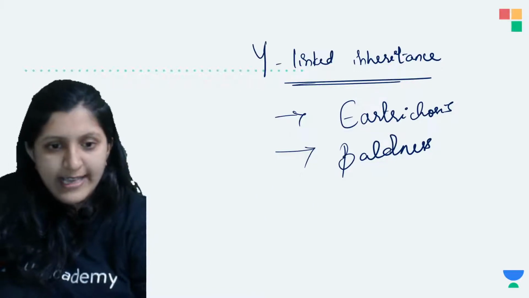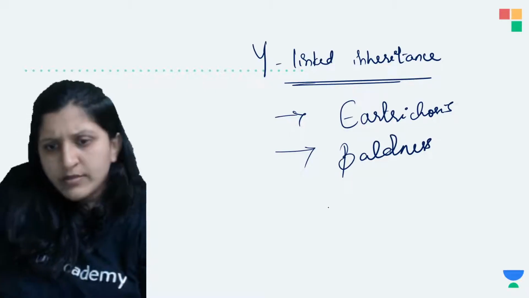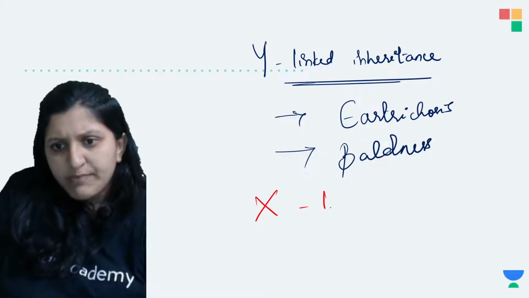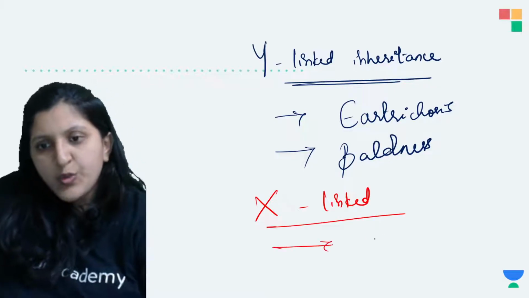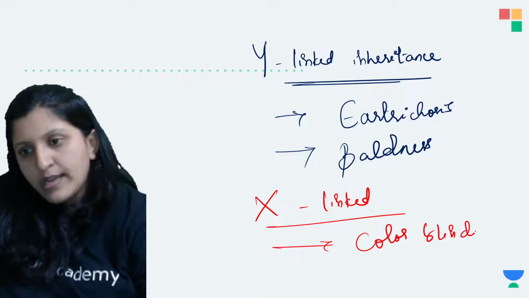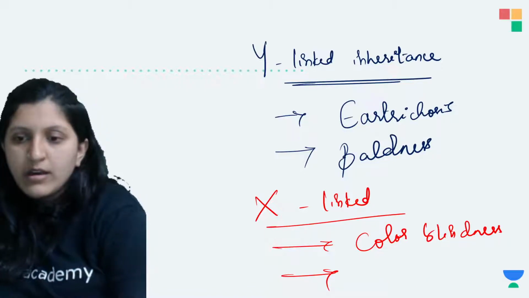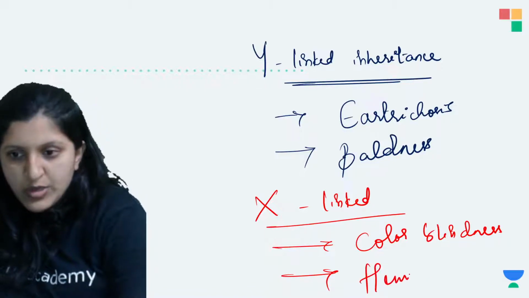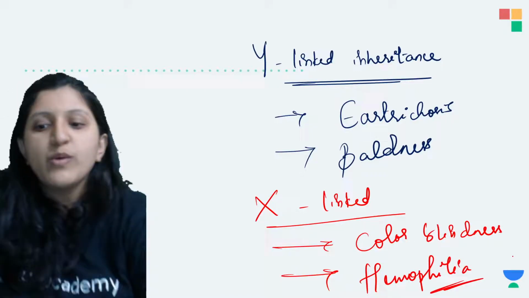Under X-linked inheritance, we'll be studying the chromosome fault, that is the X chromosome. Let me just write this. So this is X-linked inheritance. You will be studying color blindness in detail, and also hemophilia. Okay, so hemophilia you'll be studying under this part. All right, so let's have a look at this.